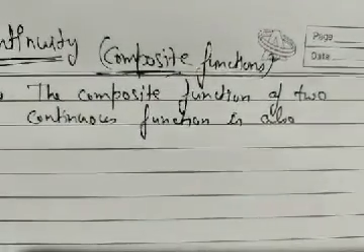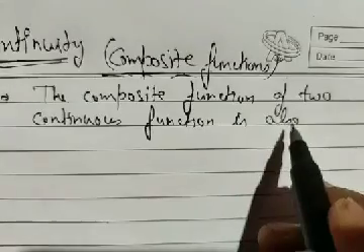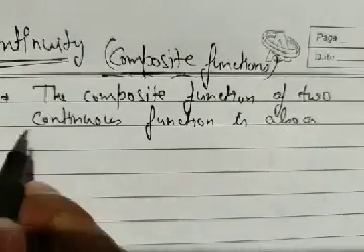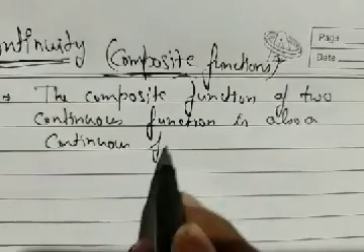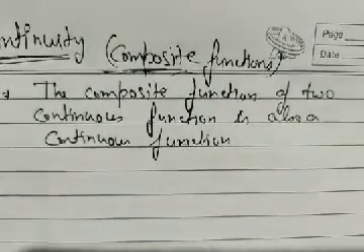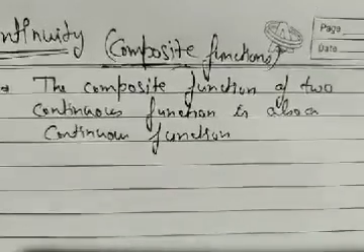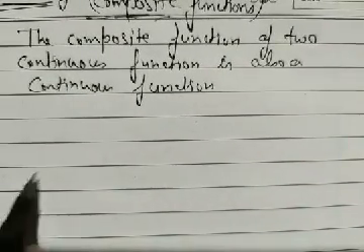Our theorem is that the composite function of two continuous functions is also a continuous function. What is a composite function? All of you remember that.